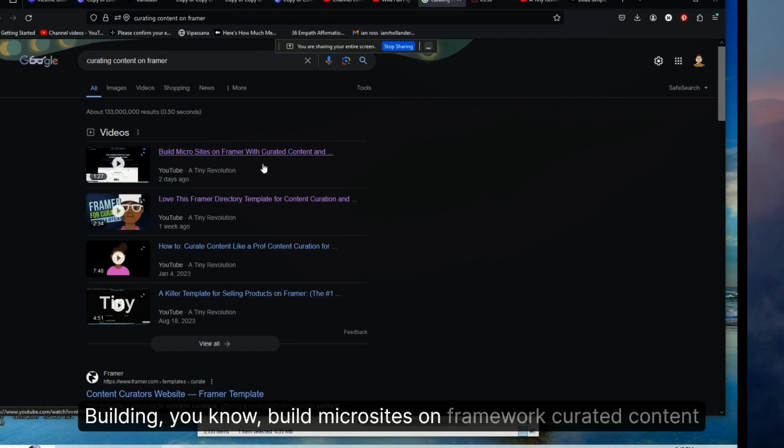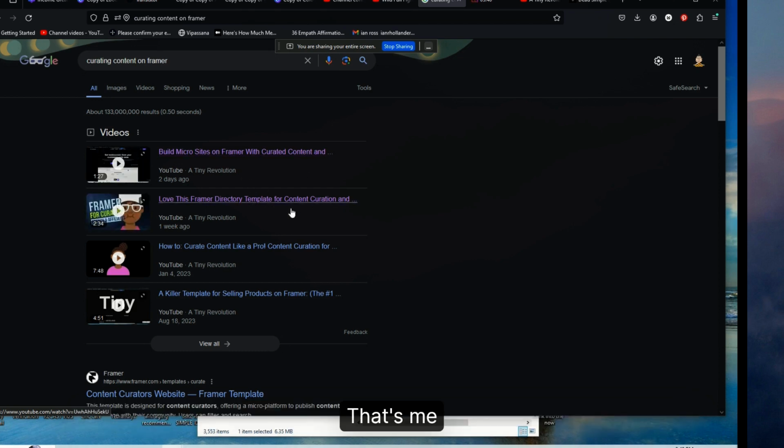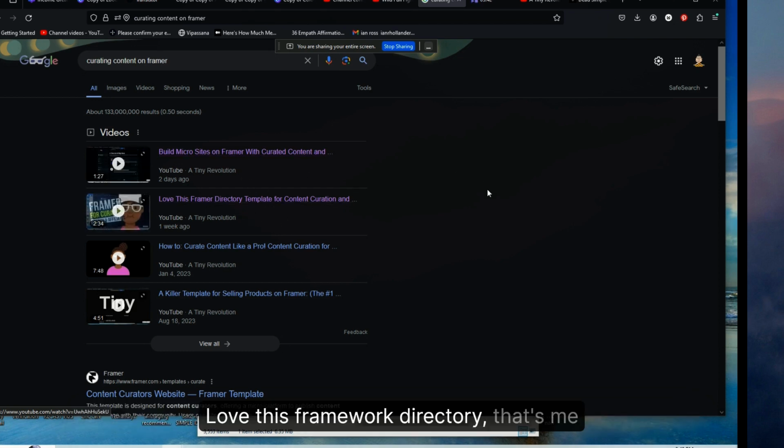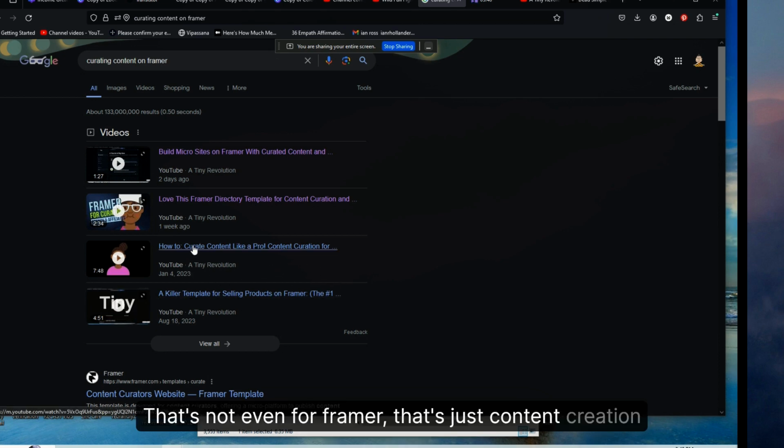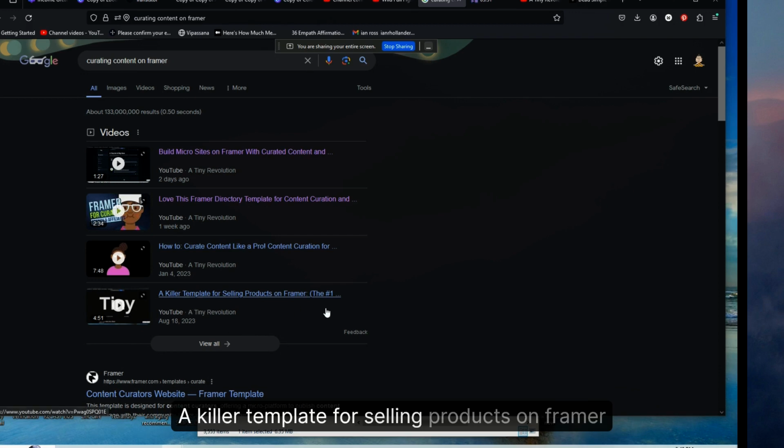Build microsites on Framer with curated content. That's me. Love this Framer directory. That's me. How to curate content like a pro. That's me. That's not even for Framer. That's just content curation. A killer template for selling products on Framer.